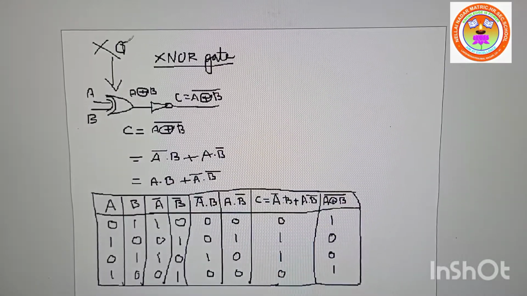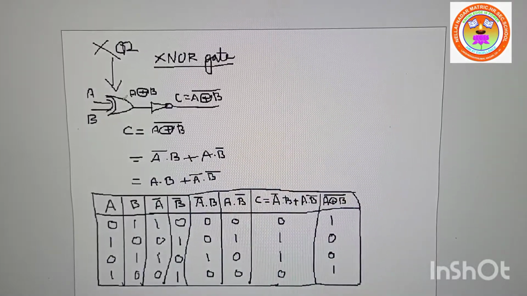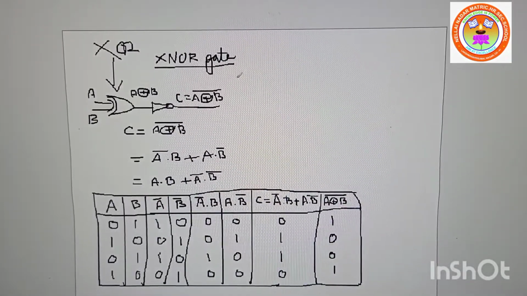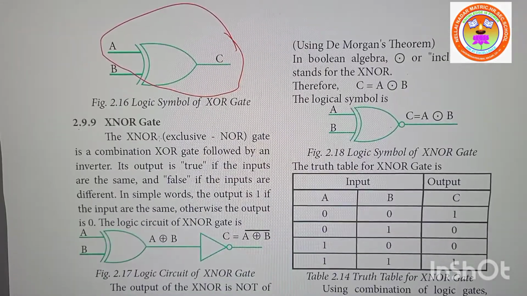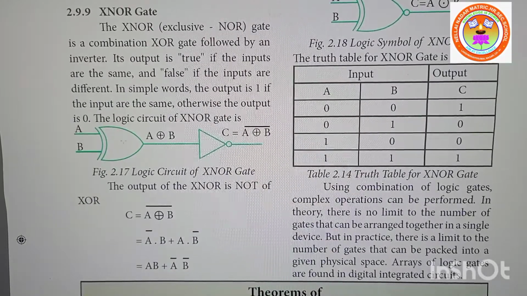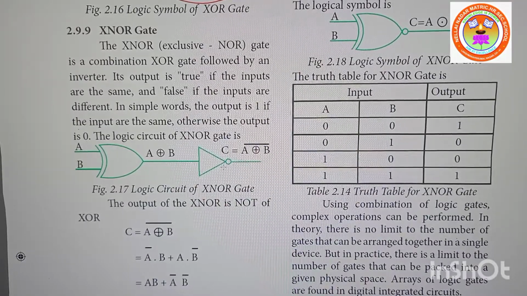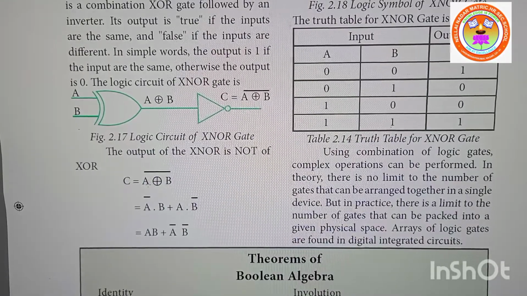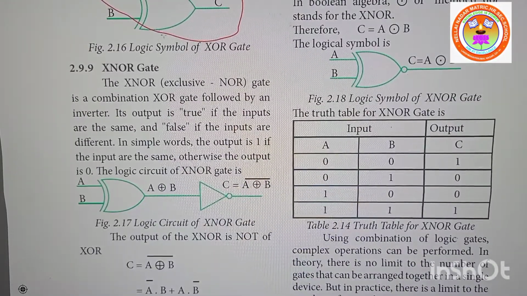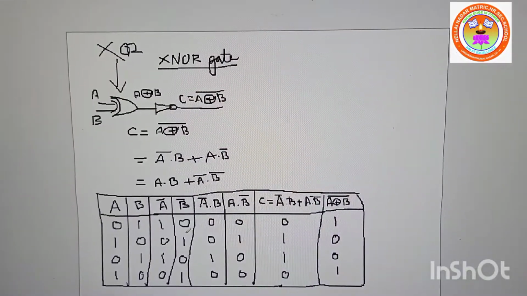Do you remember the symbol? XOR gate. XOR with NOT will become XNOR. Okay, now see here. XNOR gate. This is the symbol for XOR. XOR with NOT, XNOR. This is circled plus, they say. And the equation is A dash. Do you remember the same equation which you get from this? And I will explain the truth table, then you will understand.